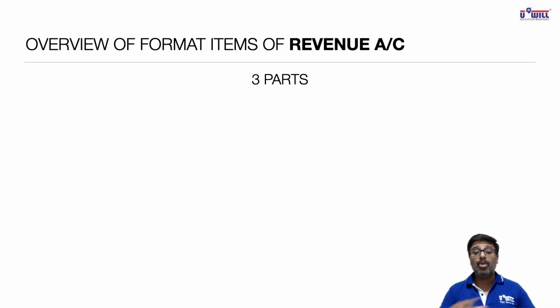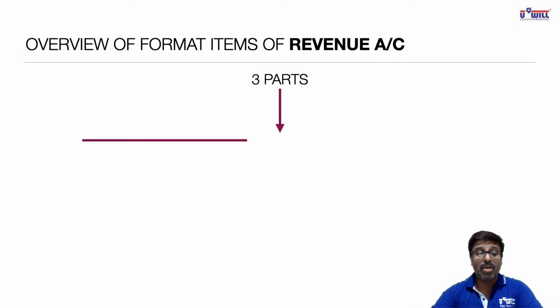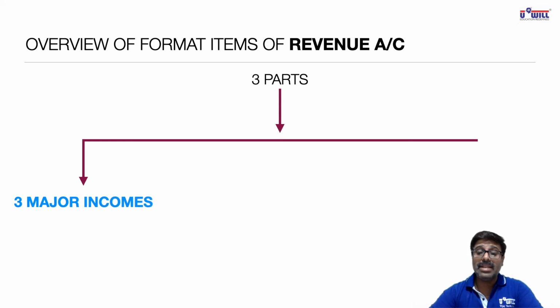In this, I'm not going to give you any shortcut or trick to remember. This page itself is the trick to remember. This logic, the concept of what we are doing on this page, is itself the trick to remember. The revenue account has 3 parts. All of you show this in your notebook. 3 parts are there in the revenue account. The first part of the revenue account will show 3 major incomes. Remember this?